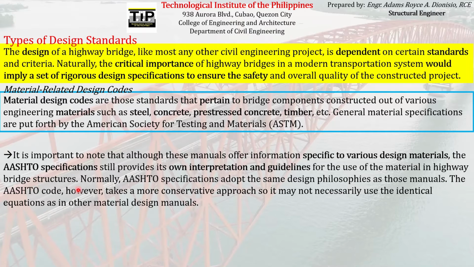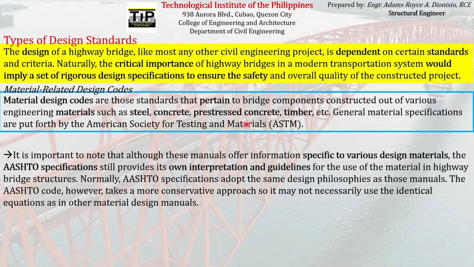The AASHTO code, however, takes a more conservative approach, so it may not necessarily use the identical equations as in other material design manuals.